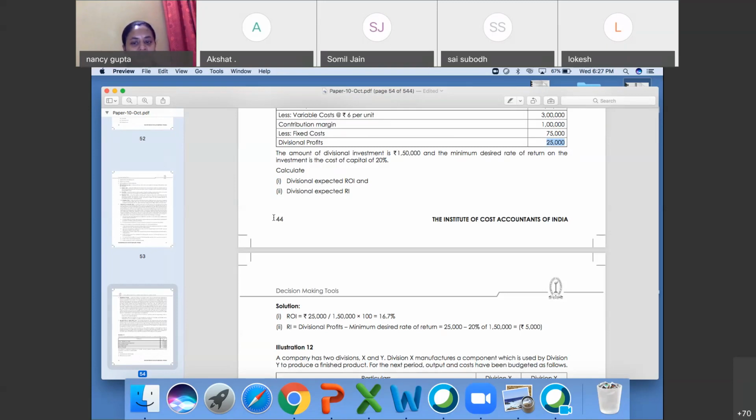Divisional profit was 25,000 and you want a 20% return on investment, so it will be 30,000. So you have a loss of 5,000 rupees.